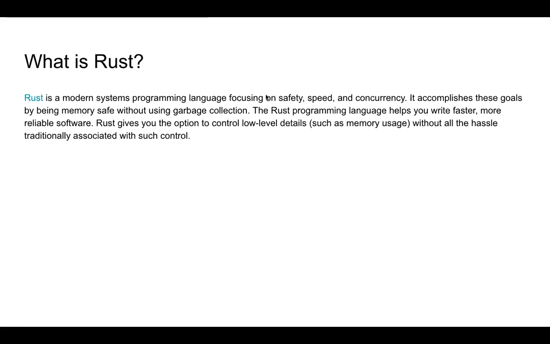So it's a modern systems programming language focused on safety, which deals with memory management, right? You can do that safely in Rust. Speed, because it's in memory, at very fast speed, and it handles concurrency. It accomplishes these goals by being memory safe without using garbage collection. It helps you write faster, more reliable software. As we advance into learning this language, we'll see how it is actually better than the previous languages.